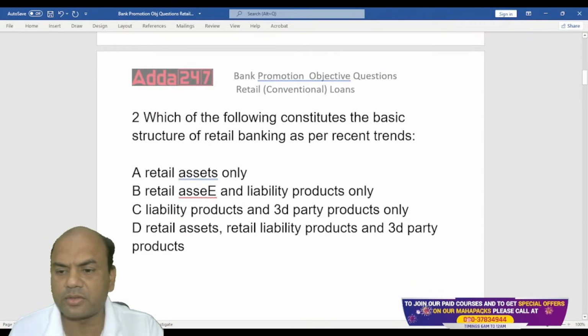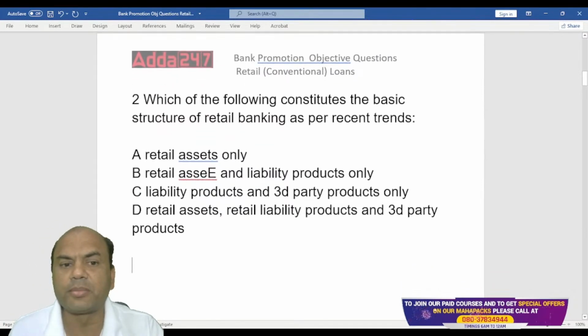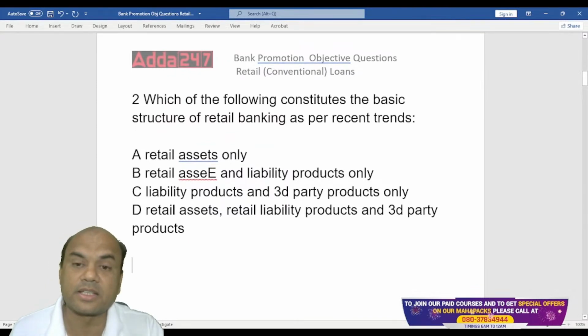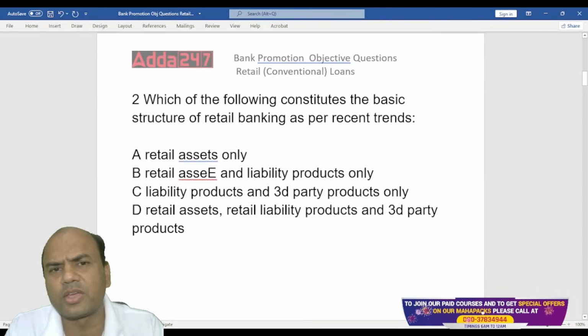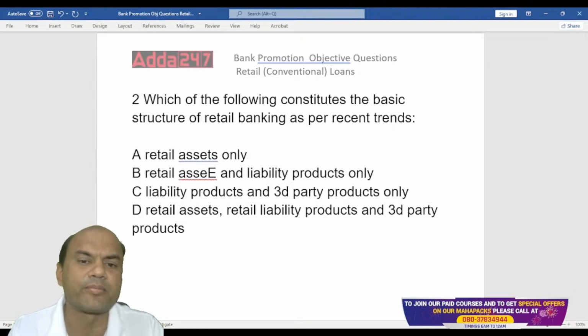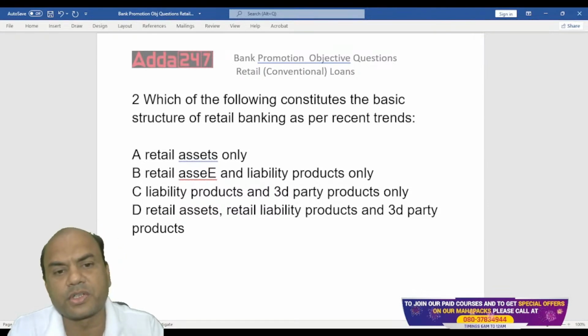Which of the following constitutes the basic structure of retail banking as per the recent retail trends? Today every one of us is in branch banking, and branch banking is basically retail banking. So which of the following constitutes the basic retail trends right now? What all does every bank sell?